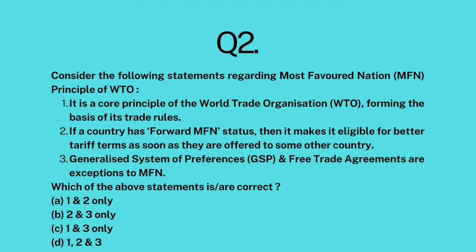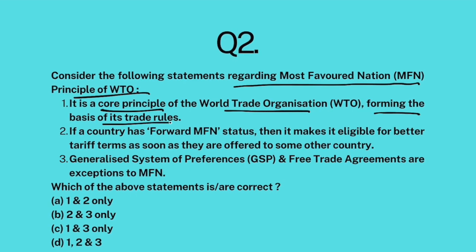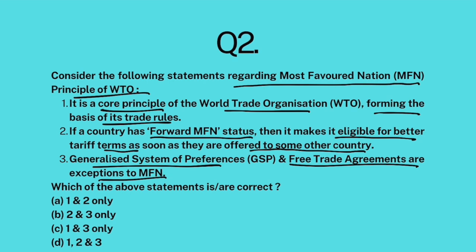Question number 2. Consider the following statements regarding most favored nation principle of WTO. It is a core principle of WTO forming the basis of its trade rules. If a country has forward MFN status, then it makes it eligible for better tariff terms as soon as they are offered to some other country. Generalized system of preferences, free trade agreements are exceptions to MFN.